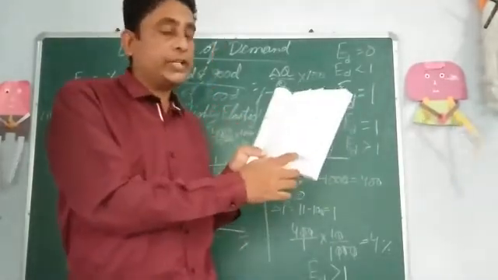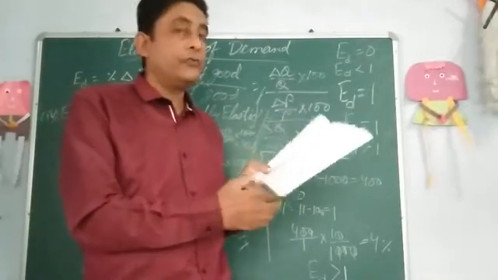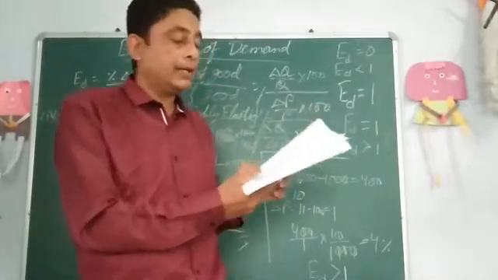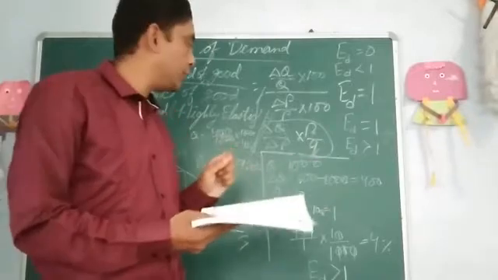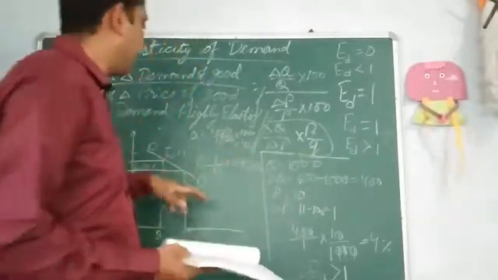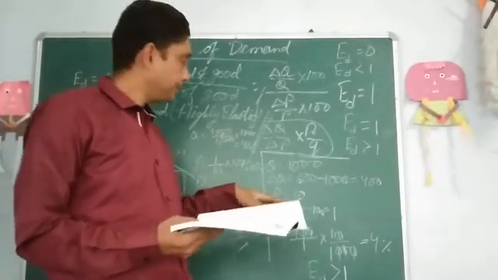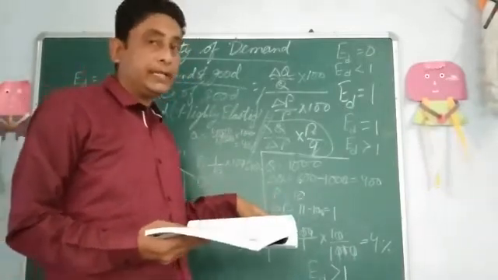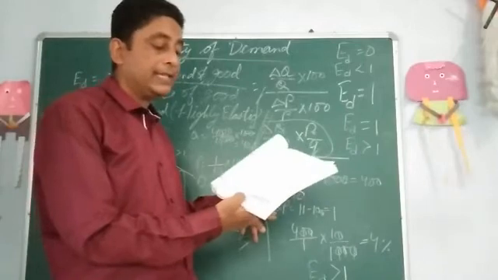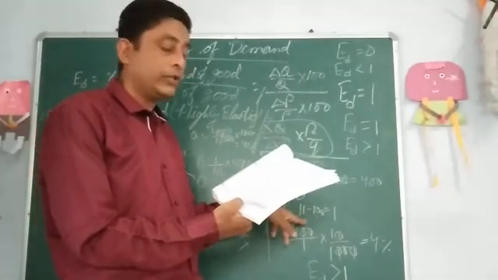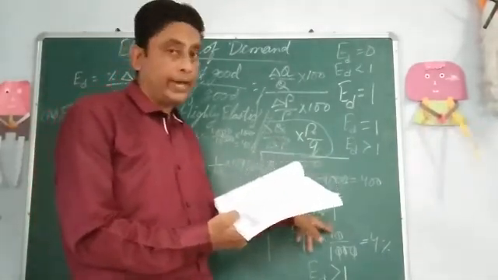Here demand schedule is given, that is we have assumed that 10 rupees is the initial price. Now change in P is 11 minus 10, that will be 1.